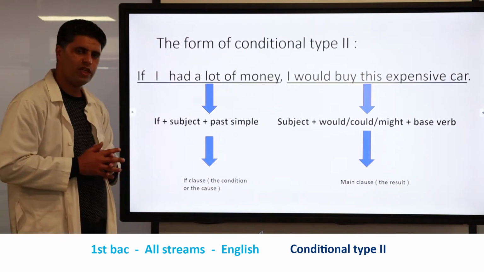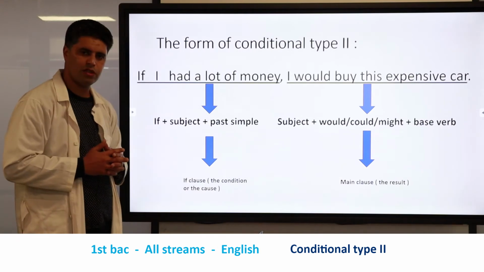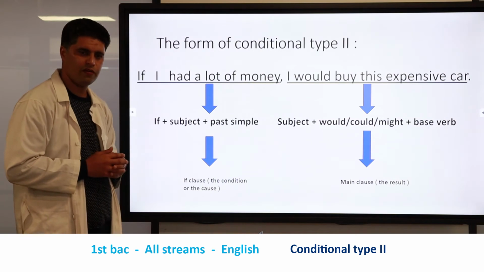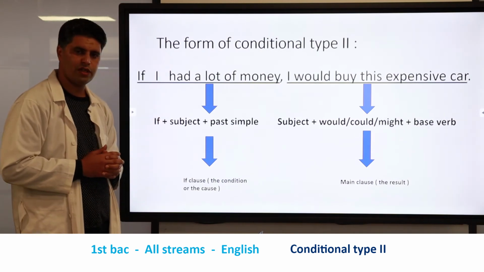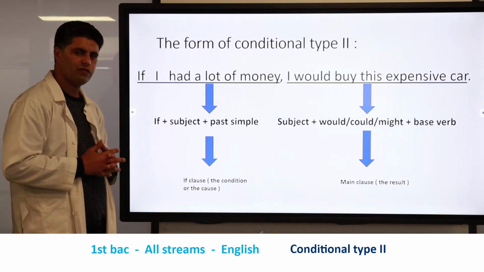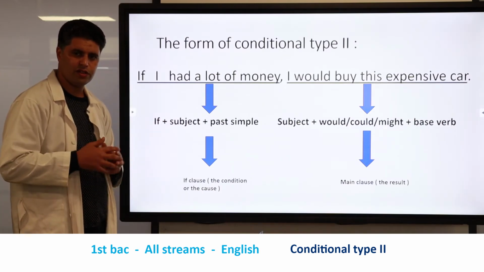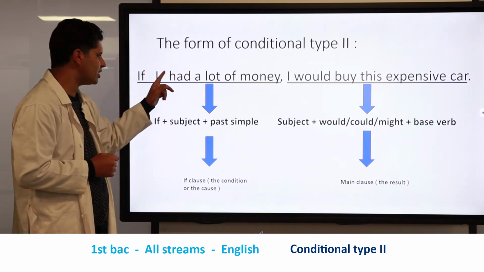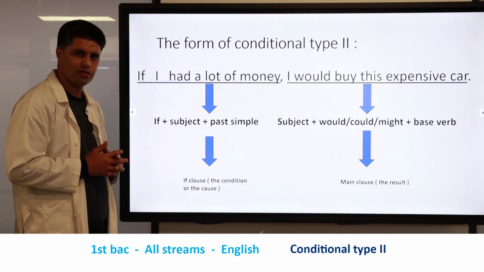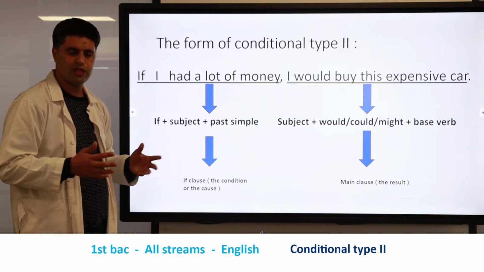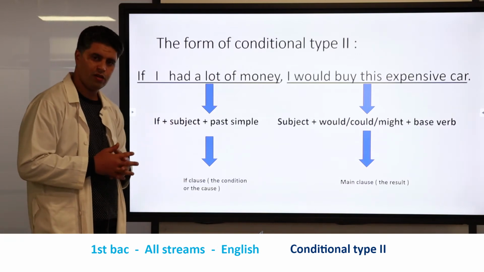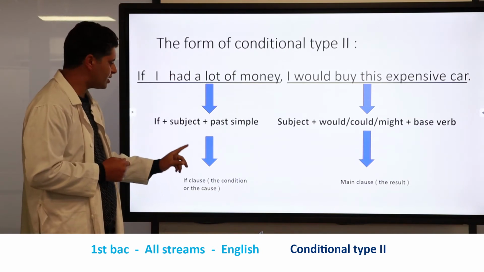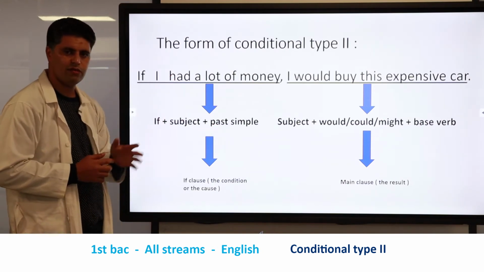As you can see here, the main verb of the first part, which is called the if clause, is have, or to have. Here the verb to have is used in the past simple, and we have the conjunction if used at the beginning of the statement. So: if plus subject plus to have in the past. To have is an irregular verb, so the past form of have is had and the past participle is also had. So: if plus subject plus past simple, plus the rest of the sentence.